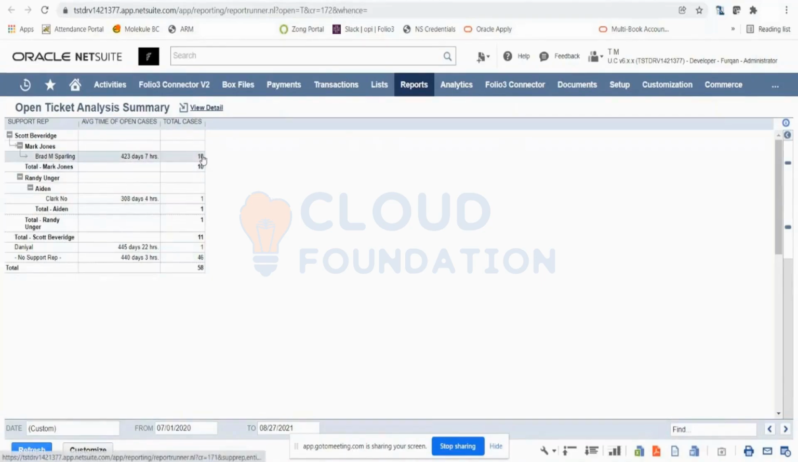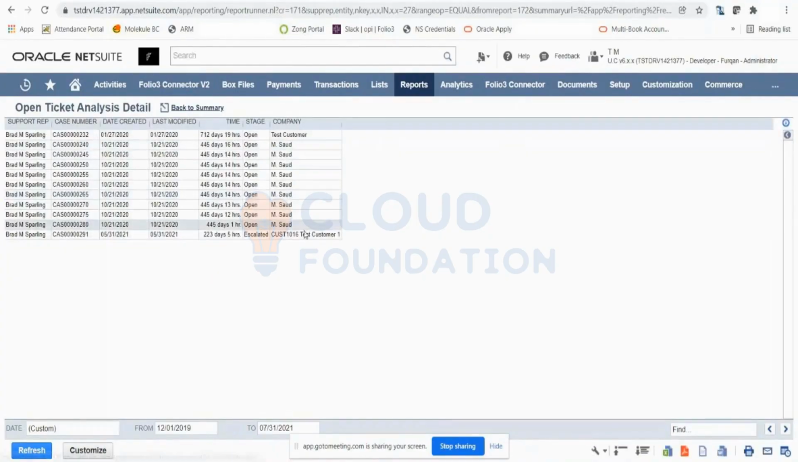And then if you click on the cases, it will show you the details as well. These are the detailed cases that were actually making up that 420 or 440 days. Brad has been assigned on all these cases. These cases were created on this date, the last modified date. And this is the time it has been open since, and it is still in open status. And these are the companies against which the cases were created.